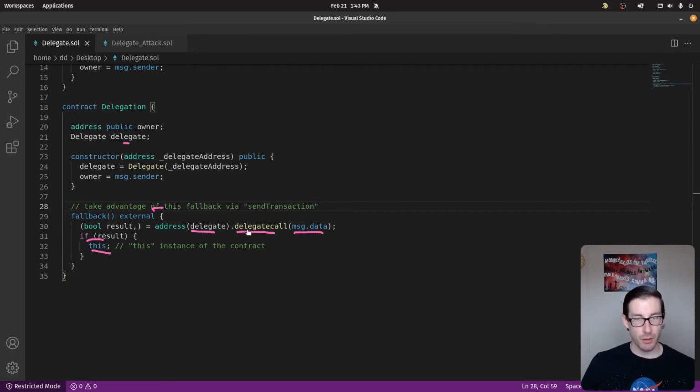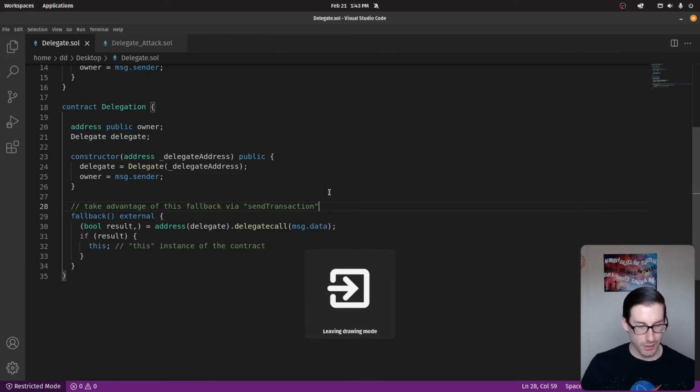Now, the important thing here is this delegate call, right? We're delegating the call. That means we want to take the state and the context of this delegation contract and run this message data through it, and we're going to execute whatever we want via that contract that we're calling to. Hope that makes sense.